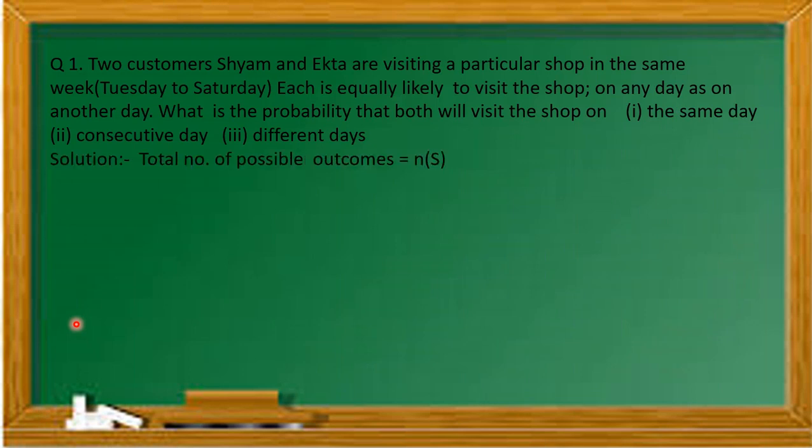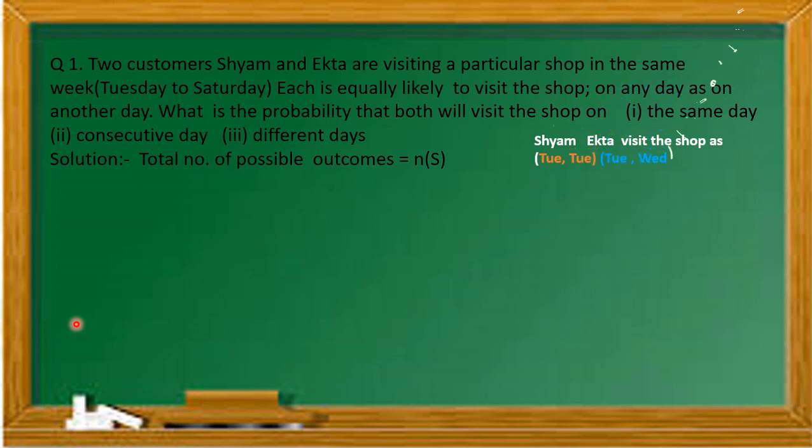Here, as we know, we denote the total number of possible outcomes as NS, the number of the sample space, that is, the number of total outcomes. Now, the days are from Tuesday to Saturday. Both are visiting on these days. So, we make the visiting days for both the customers as Tuesday, Wednesday.